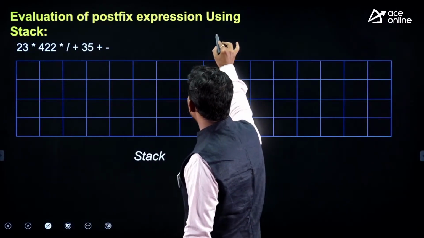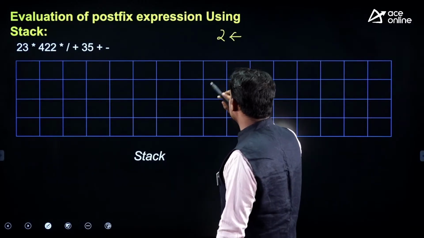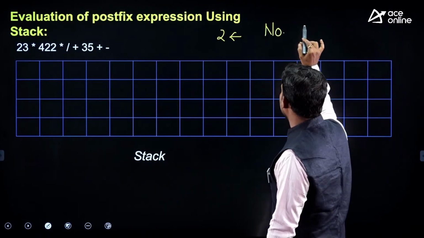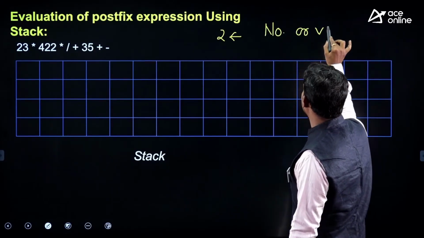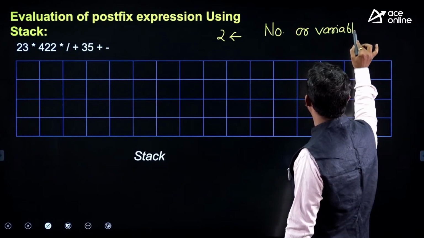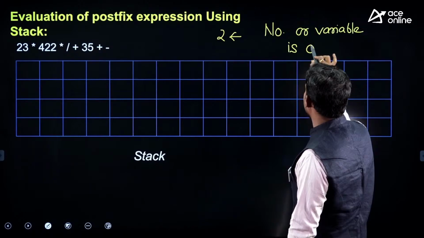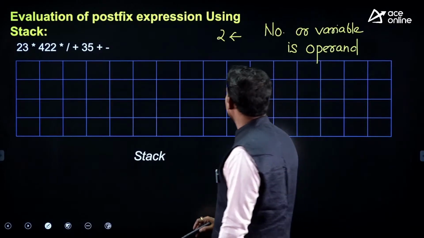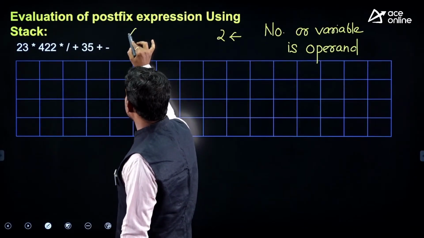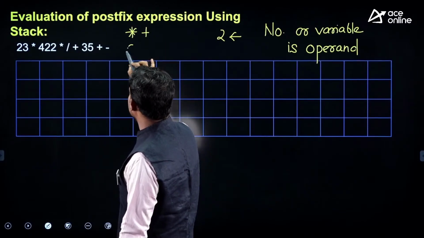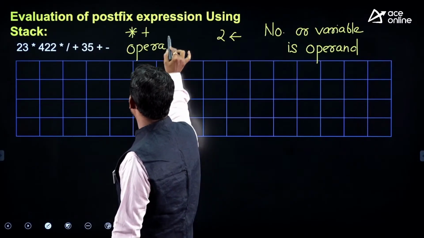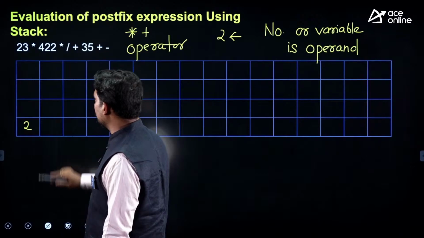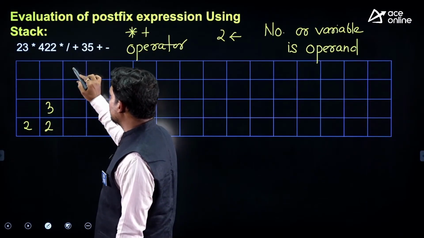Here 2 and 3 are numbers or variables, and they are operands. And plus, minus, multiplication, these are operators. So 2 comes, we push, 3 comes, we push, then comes multiplication.